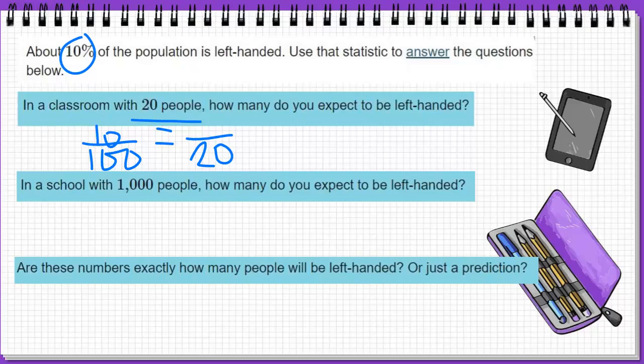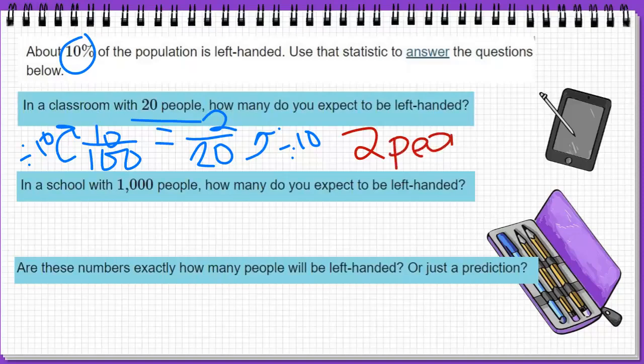And again, I'm seeing that I can divide. I can divide by 10 right here. So if I divide by 10 on the first ratio, I would divide by 10 on the second to get 2. So I would expect 2 people to be left-handed.